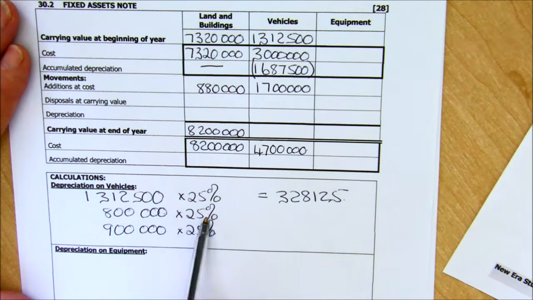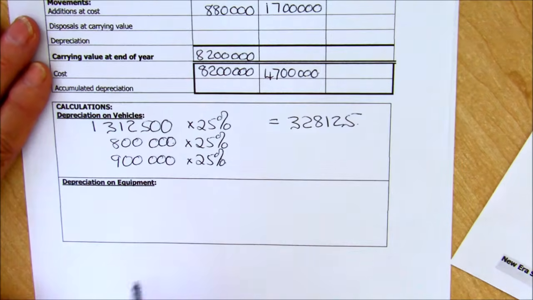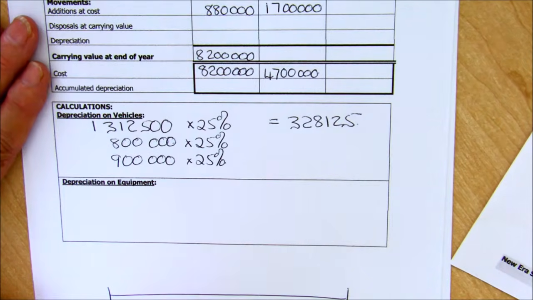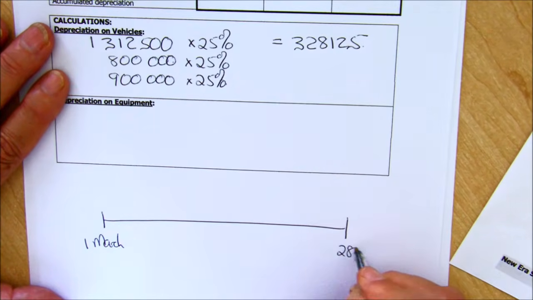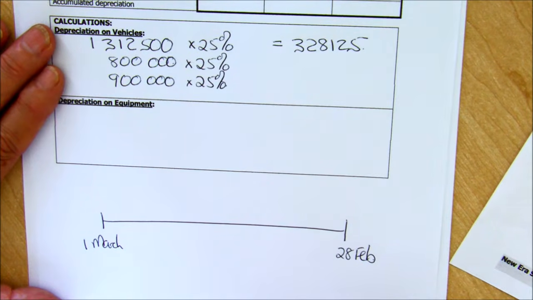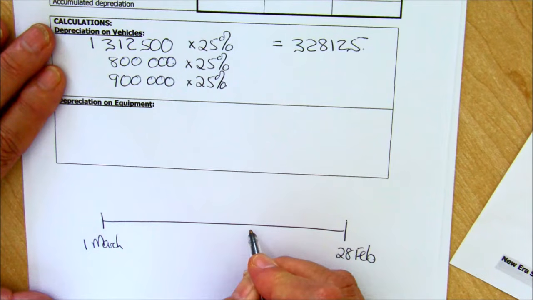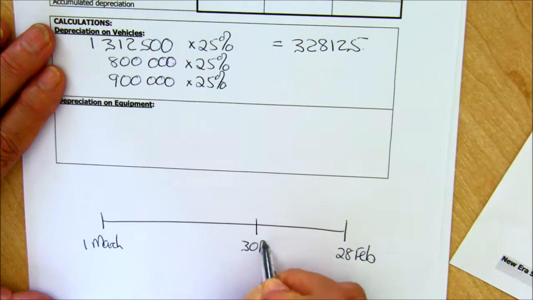The asset for 800,000, they told you, was bought on the 30th of November. Now remember your timeline. We're working from March to February. The reason why I know it's to February is because your exercise told you that we had to do the note on the 28th of February. We bought this asset on the 30th of November.